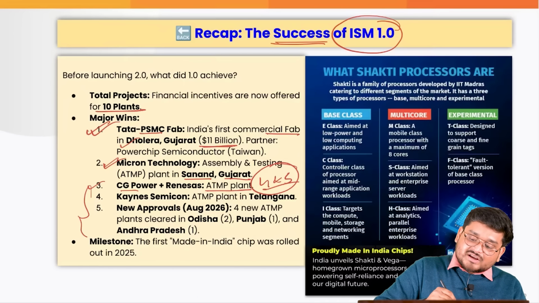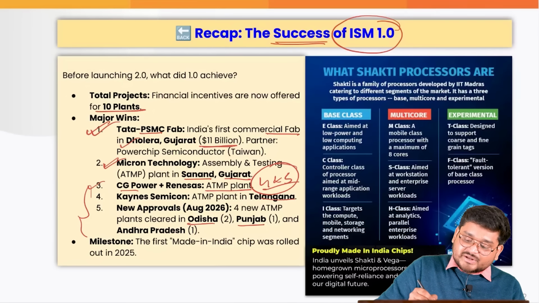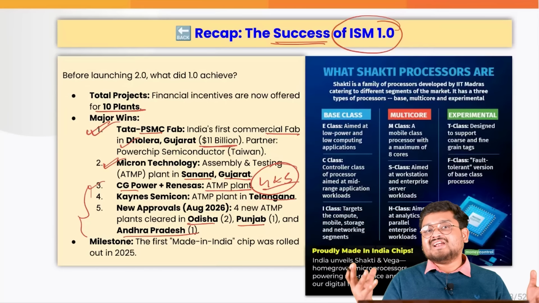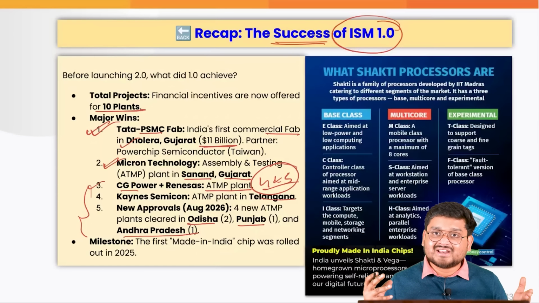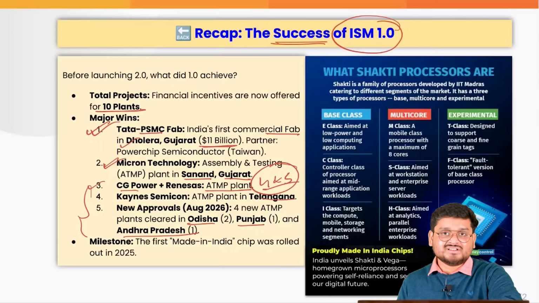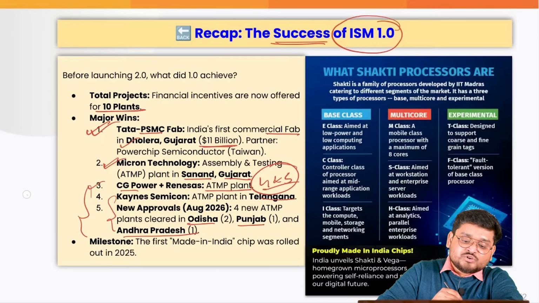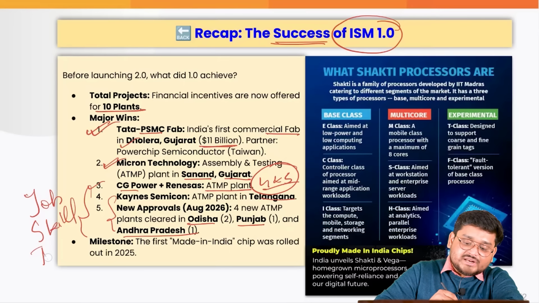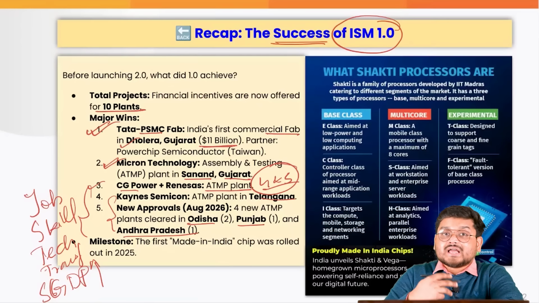Also, if you have seen, Telangana, Orissa, Punjab, Andhra Pradesh, all the states of India are attracting semiconductor industries. So what does this mean? This means that these industries will be creating new jobs, will be creating new skills, will be leading to technological transfer, will be leading to making the state GDP much greater.